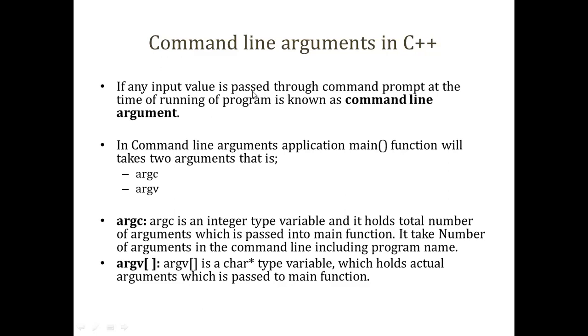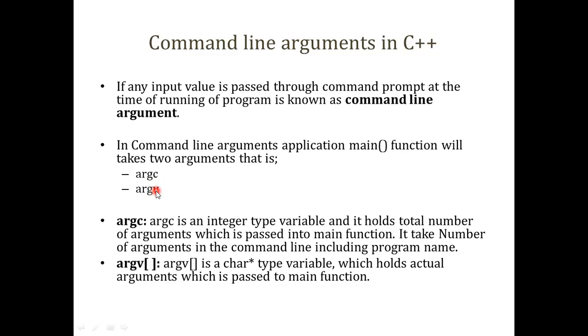Generally, two arguments need to be passed for it. First, it is argc and argv. Now what will argc and argv hold? argc is an integer type of variable. These are predefined variables. You just need to have the two arguments passed for it.